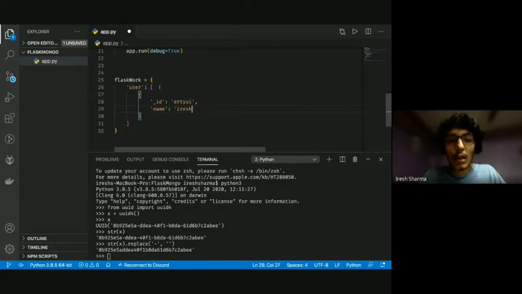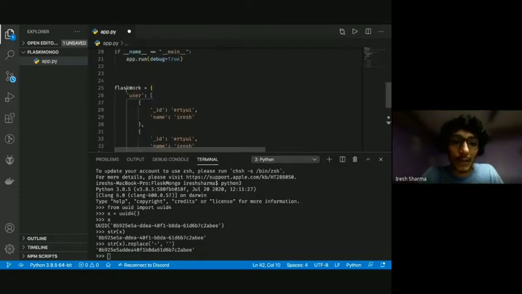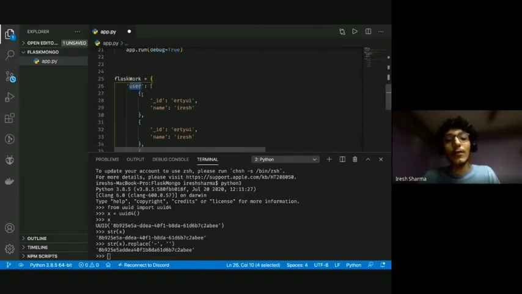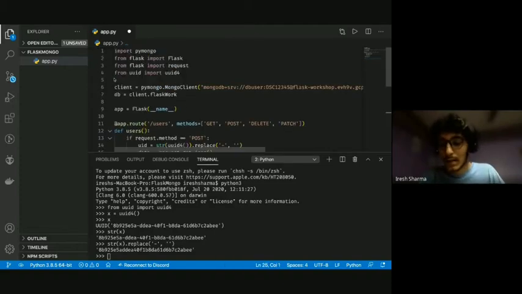So this is what our database will look like if I keep on multiplying this. After some point, this is what our database will look like. We have the database Flaskwork, which is a dictionary where every key is a collection. A collection is a list of documents, and a document is another dictionary. Okay, is everyone clear with the MongoDB data structure? This is the way that I like to understand this.